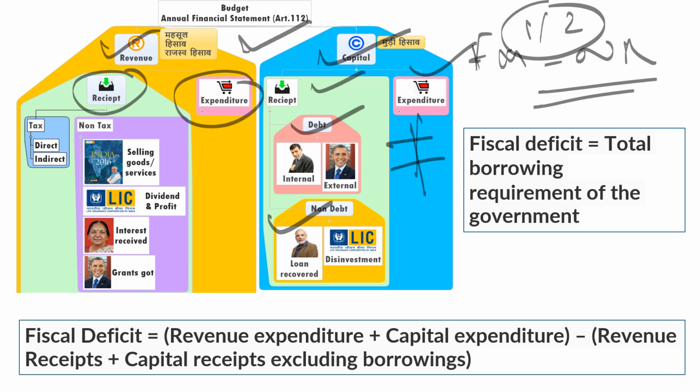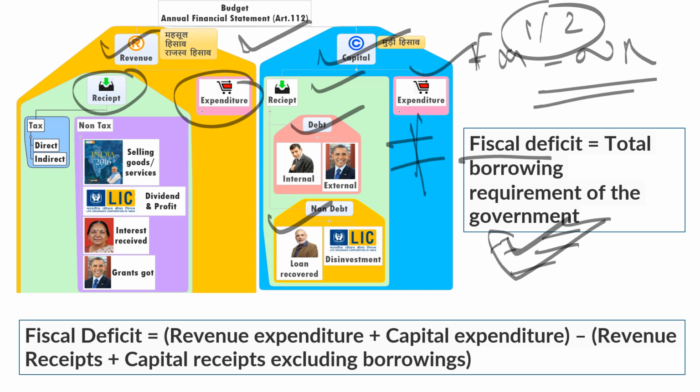You will keep on hearing the term fiscal deficit. Fiscal deficit means the total borrowing requirement of the government. The higher the fiscal deficit, the higher the government's need to borrow. It indicates that our economy is not in good condition. So the lower the fiscal deficit, the better for the economy.